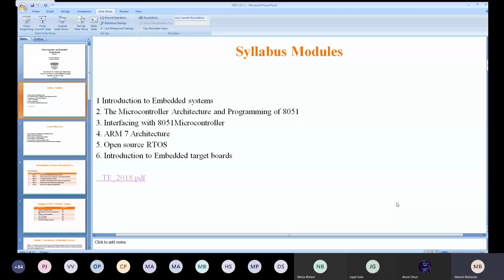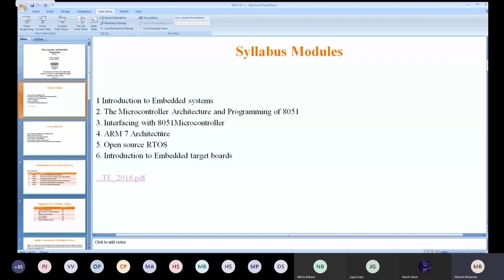Okay, now where are we? Actually, we are on the syllabus module. There are a total of 6 modules in this course. The first one is the introduction to embedded systems, the second one is the microcontroller and architecture, the third one is interfacing with the 8051 microcontroller, and the fourth one is the ARM architecture, where ARM is the advanced RISC machine, as it is one kind of microcontroller.